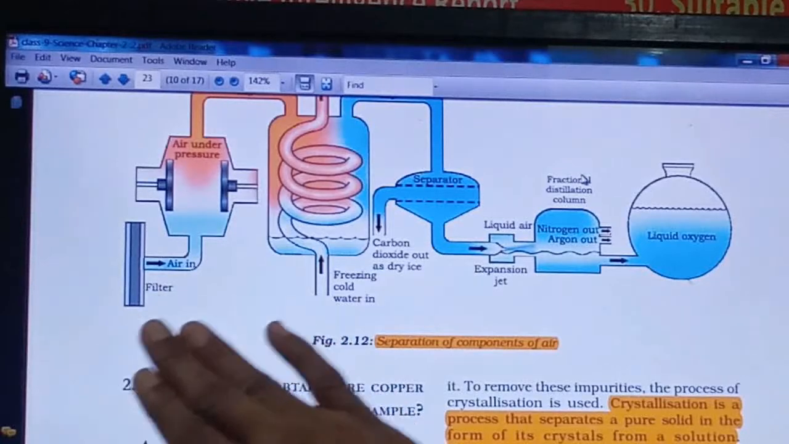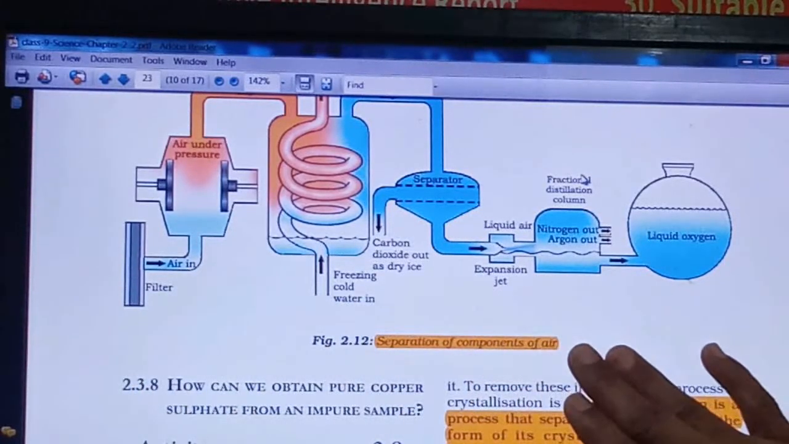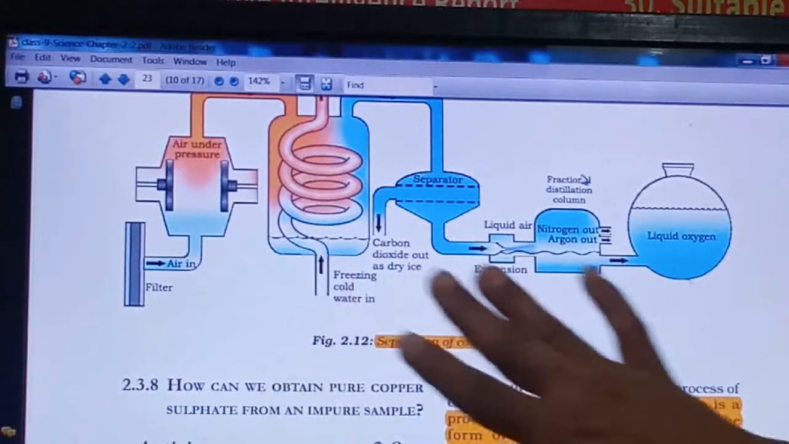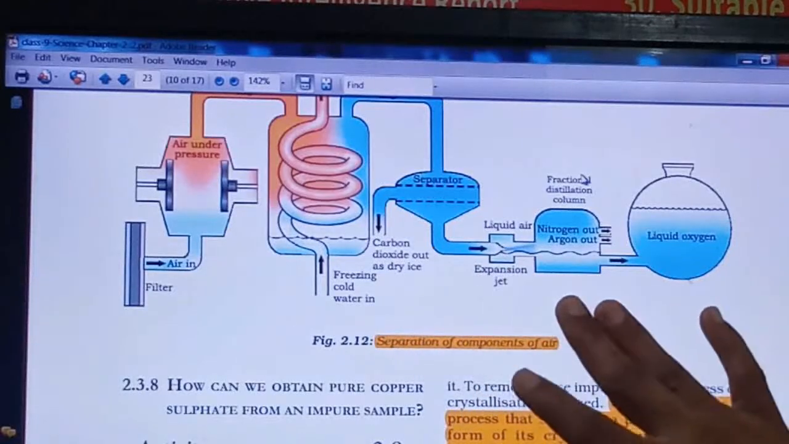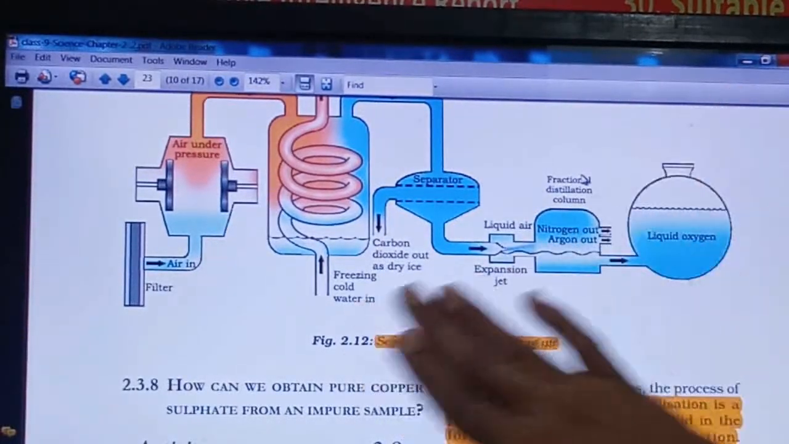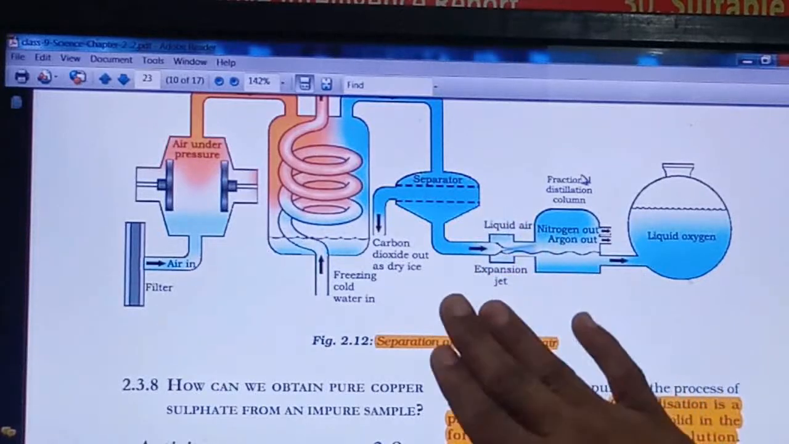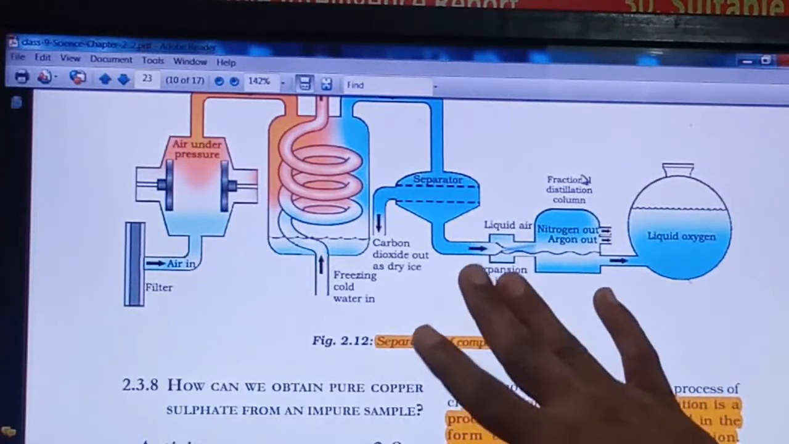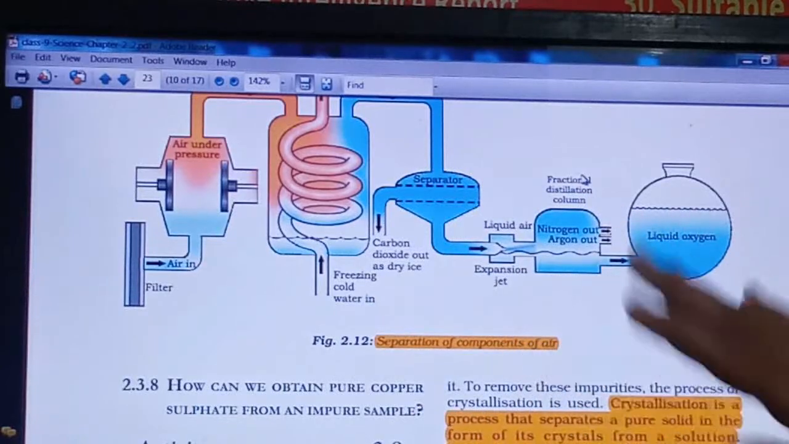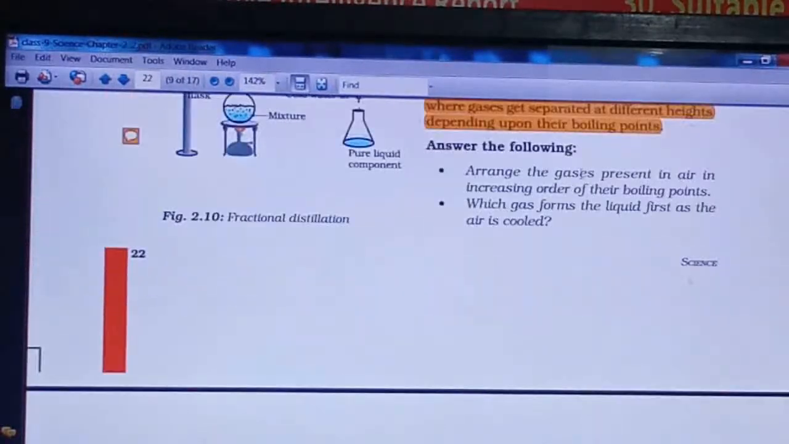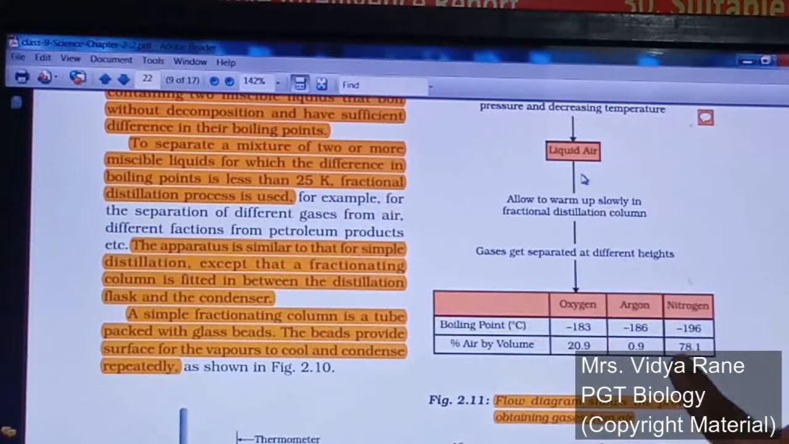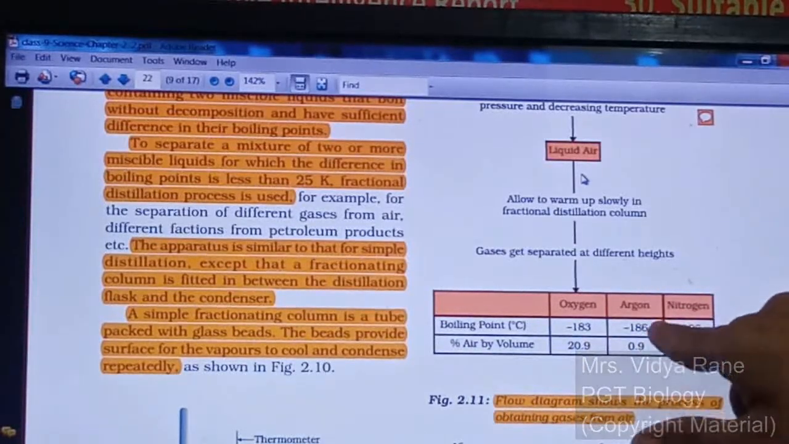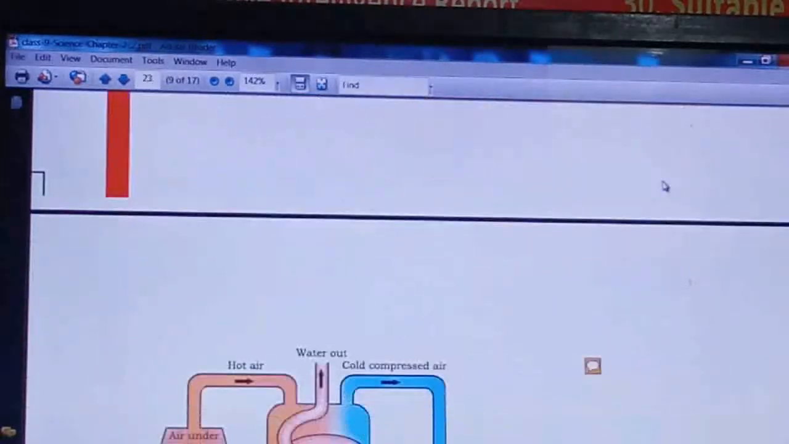So this is how, with this separation of components of air unit, we can understand how the different components of air get separated. It is very easy. Keep this diagram in mind. Sometimes this diagram will be asked, and you also have to remember the labels. Along with this, the flow chart is also given here. You have to remember this flow chart, the percentage of air by volume of these three gases, and even their boiling points.